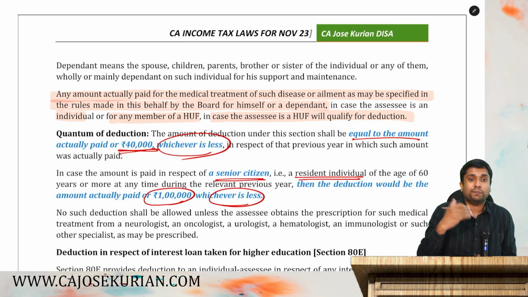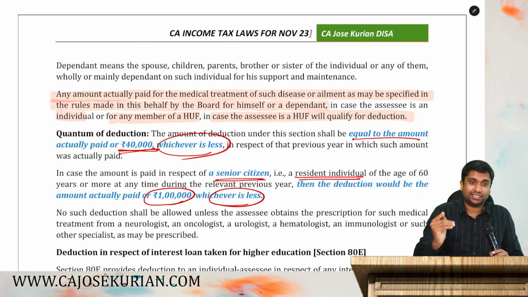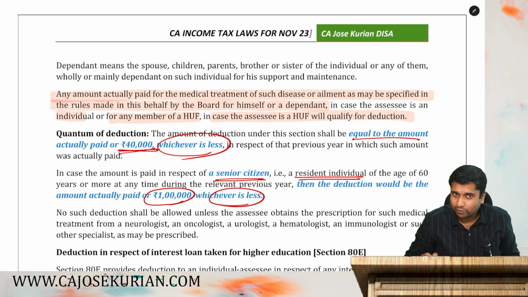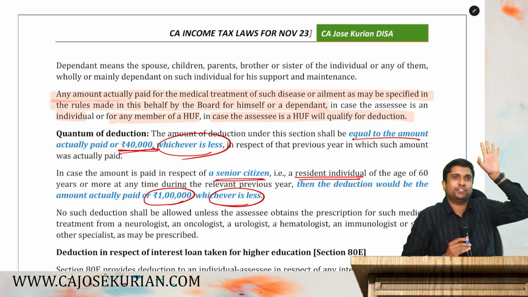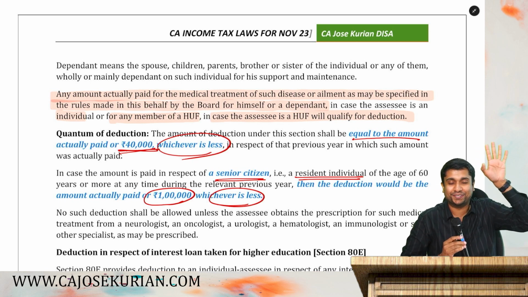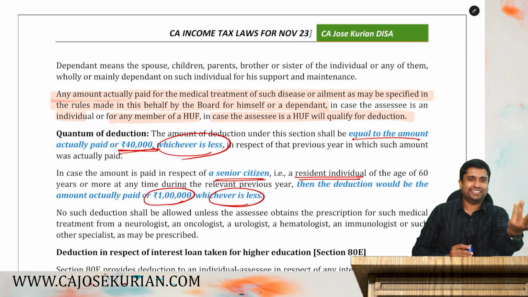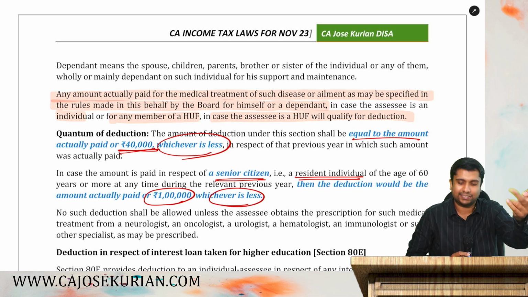Now, the medical expenditure has to be certified by a practicing doctor. Don't say practicing chartered accountant, okay? A practicing doctor has to certify that you have this prescribed disease. Suddenly don't say, sir, a practicing chartered accountant has to certify that you have this particular medical problem. How can a chartered accountant certify? You can blindly certify anything, but he's not an expert to certify, right? So the income tax department says, not the chartered accountant, it should be the practicing doctor.